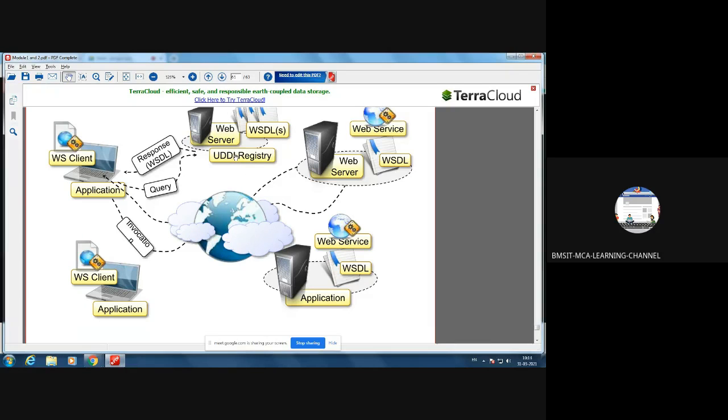Now the UDDI registry will inform that one particular user is requesting the Google Map service, please provide the service. Indirectly, this web client will be made to connect to this application using the network infrastructure. It is using the internet. How do we access web services? Using the internet, isn't it? If you have an internet connection and a web browser, that is good enough to consume web services.